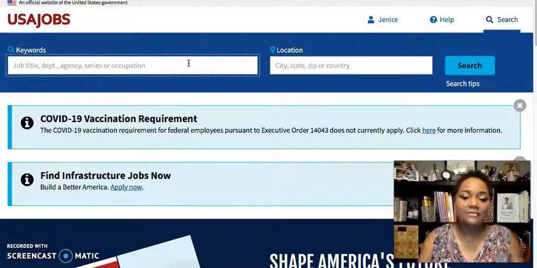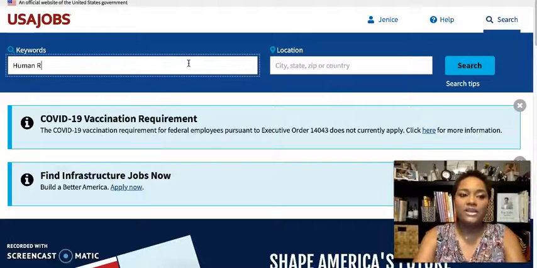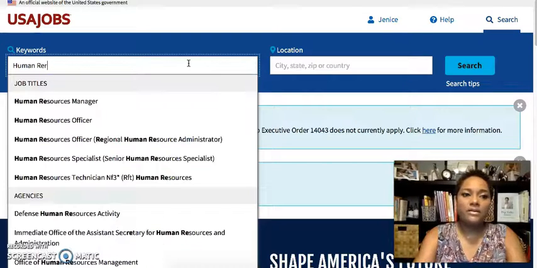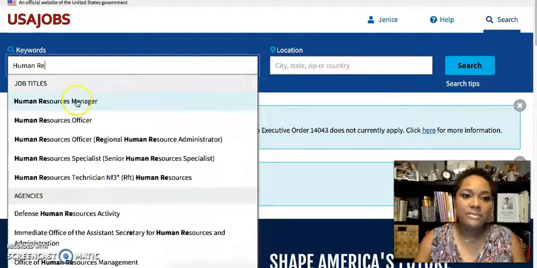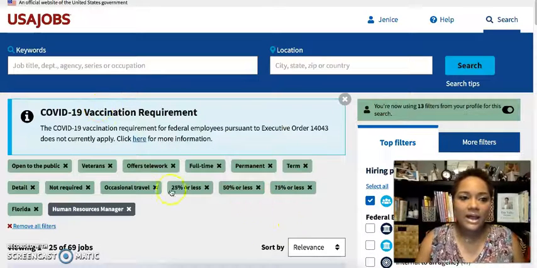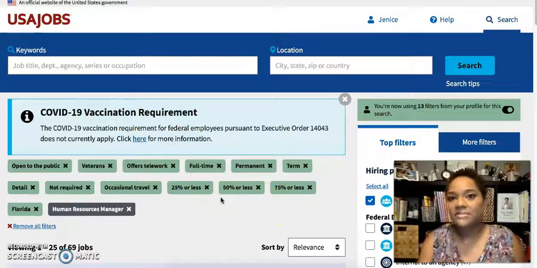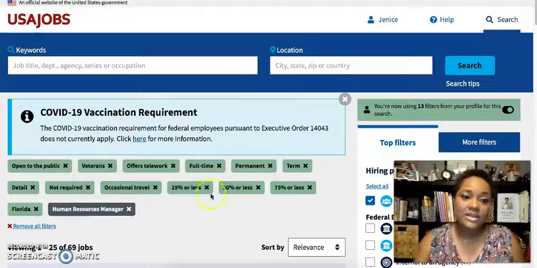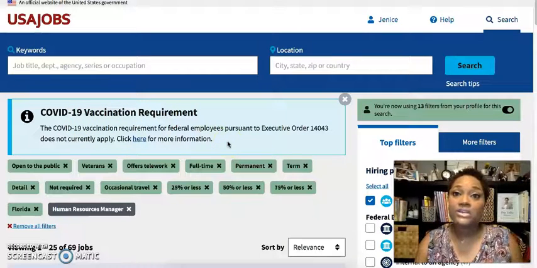So let's say I'm looking for a human resources manager position. All right, so as you see at the very top, this is something new if you have not seen this. The COVID-19 vaccination requirement. It is required now.